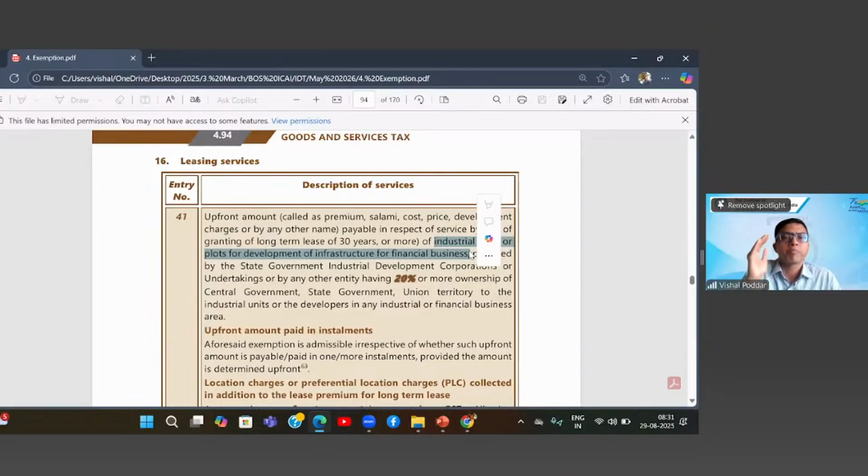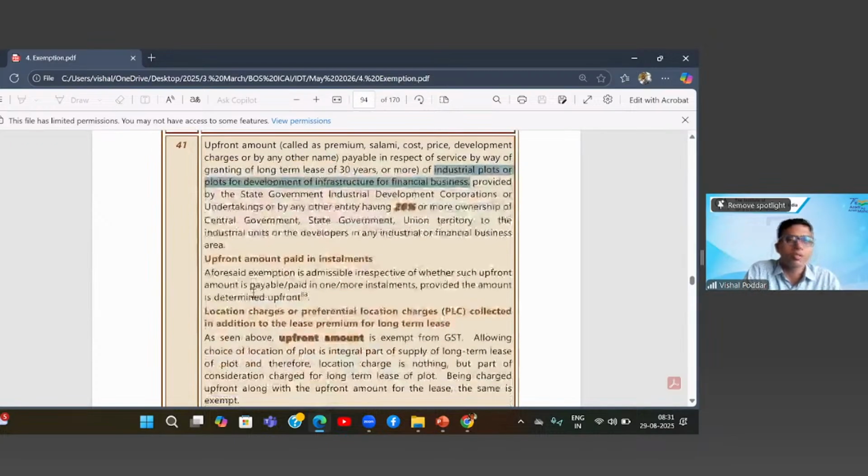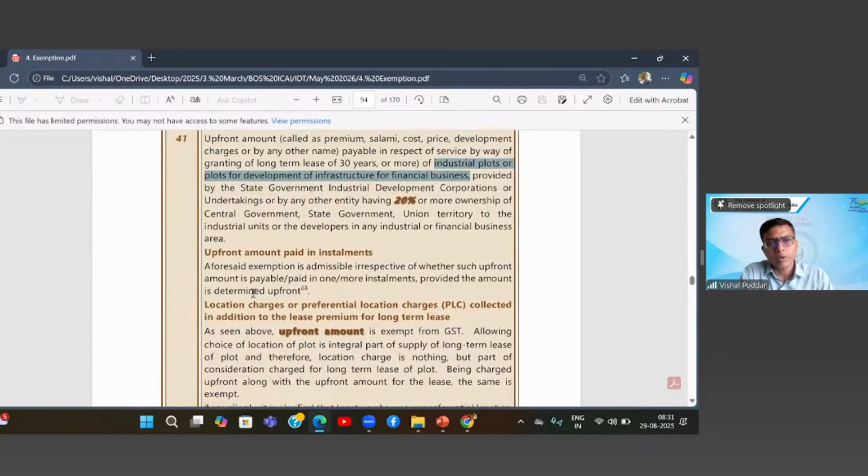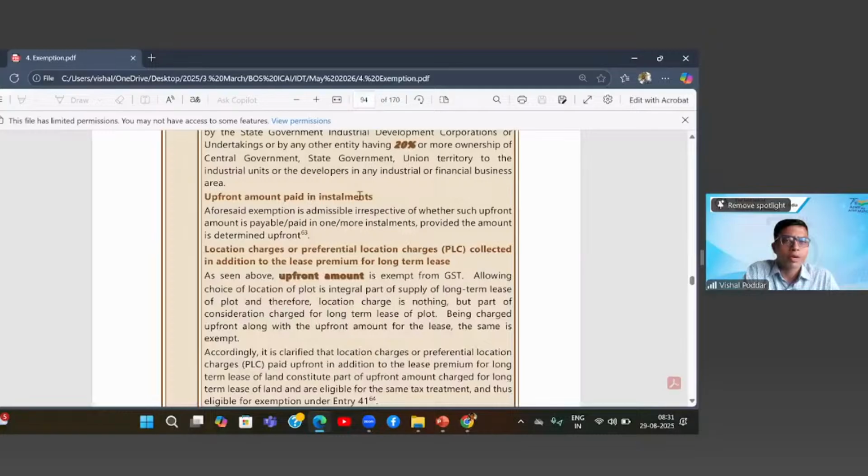But that lease premium is exempt if the lease is given by whom? By the state government, industrial development corporation, or these bodies, or undertakings, or by any entity having 20% or more ownership of the government. So in short, it is indirectly a government entity, a government body only, which is giving these plots. Now, interestingly, even if the upfront lease premium is paid in installments, let us say you are given 5 years, 6 years, 10 years duration, still the exemption continues because it is an upfront amount only, but given in installments.